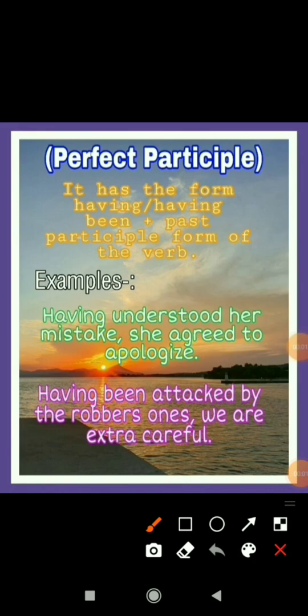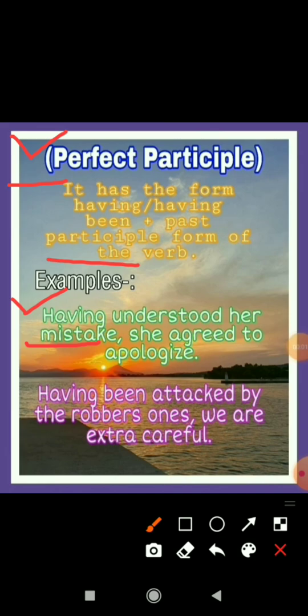The last type of participle is perfect participle. It has the form having plus third form of verb and having been plus third form of verb. Examples you can see: having understood her mistake, she agreed to apologize. We use perfect participle when we have to join two sentences together. So the second sentence will be the outcome of the first sentence.